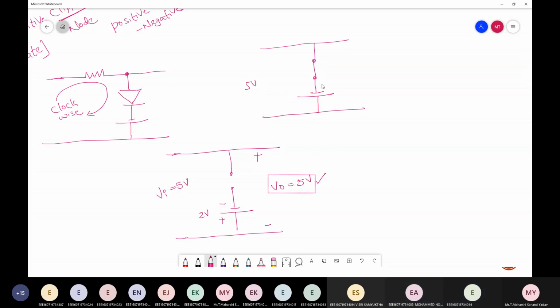Here I'm applying 5 volt. It is minus and plus. Here I want V out. Now you tell me. Minus 2 volts. Minus 2 or plus 2? Minus 2. This is minus 2 volt. And what is the diode equation? ID is equal to IS into.